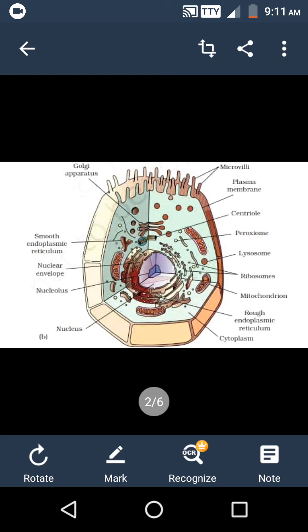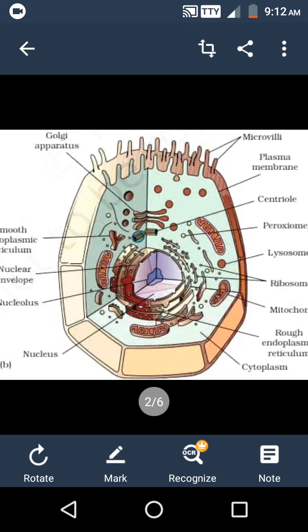Then comes the cytoskeleton. The cytoskeleton is the interior framework of the eukaryotic cell, and it gives shape to the cell. Then centrioles. These centrioles are found next to the nucleus, are rod-like structures and play a major role in cell division.